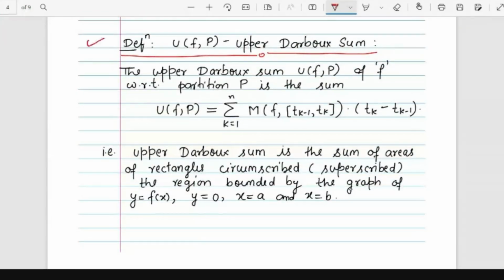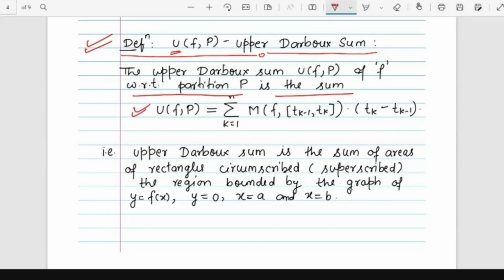Based on the previous discussion, we first define the upper Darboux sum, U(f,P). U is for upper, f is for the function, and P is for the partition. You can choose a partition in infinitely many ways, so the partition can be anything. With respect to that particular partition, we define the upper sum.